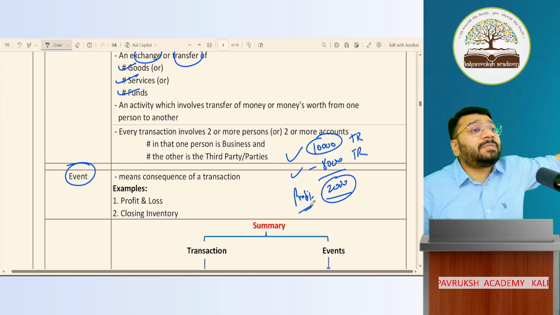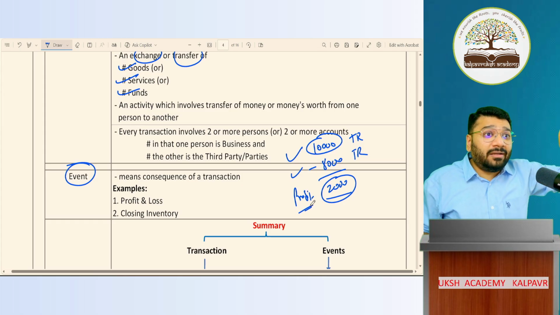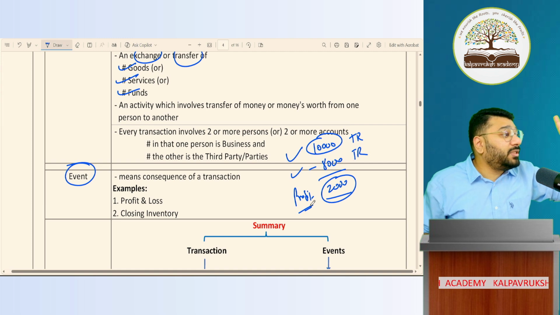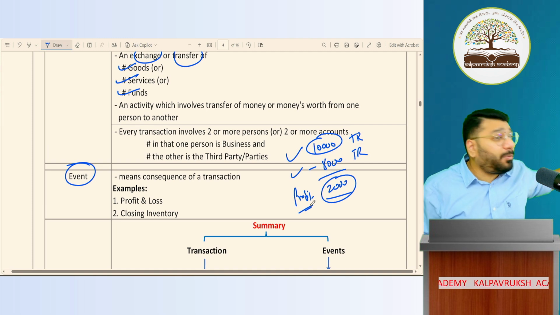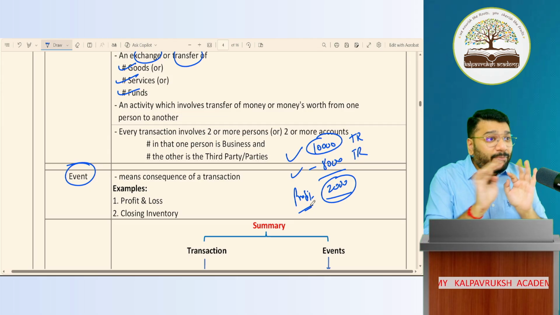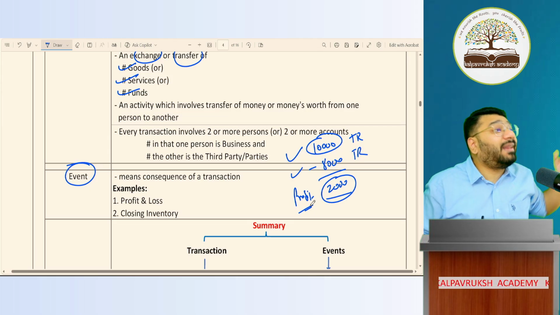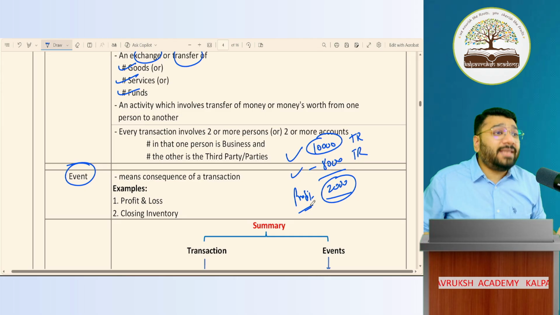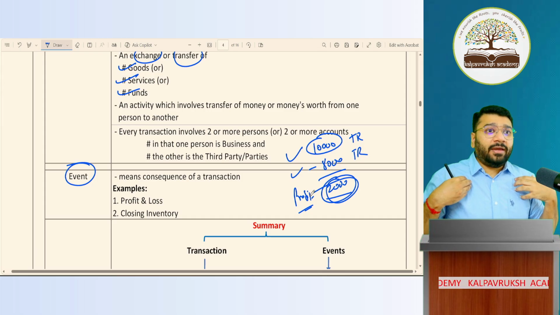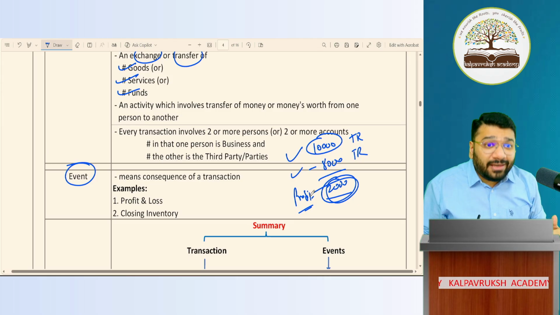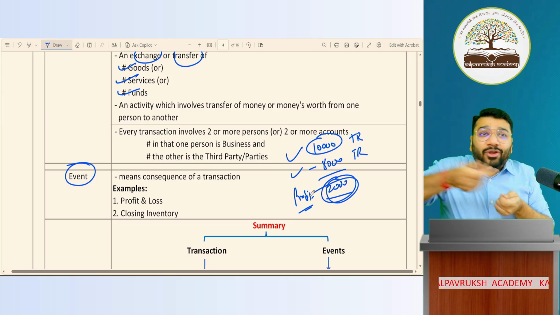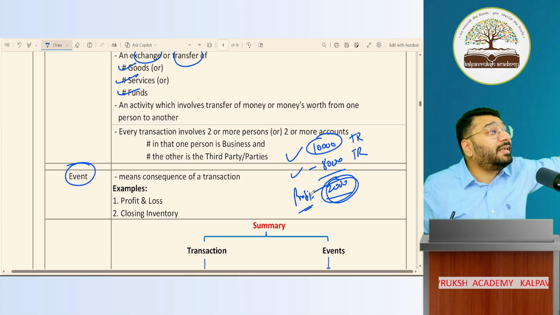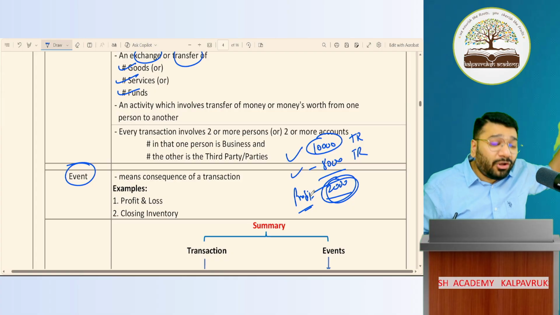What is this 2,000 rupees? Profit. 10,000 money earned. How much spent? 8,000. Balance 2,000 is profit. This profit also we should record. But can I call this a transaction? If you call this 2,000 rupees a transaction, then with whom did you deal? One party is the entity. Net profit, who gave me? Can you tell? Nobody is coming and giving you net profit as such. So this is not a transaction. This is an event. This also is recorded.